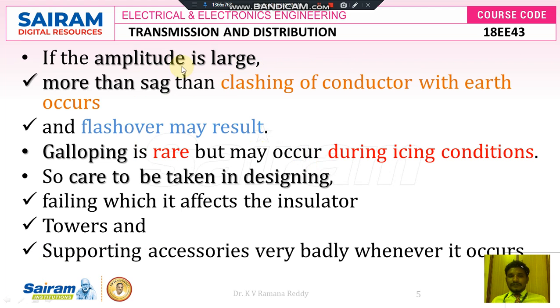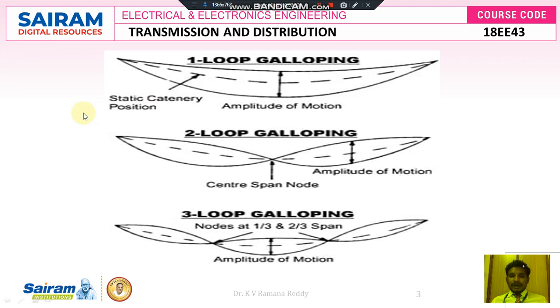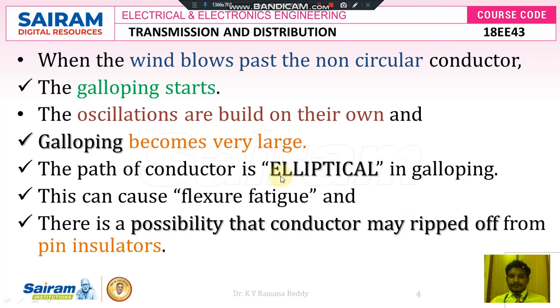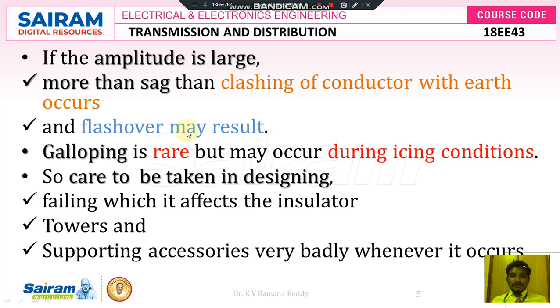Next, if the amplitude is large, more than the sag, then clashing of the conductor with earth occurs. By that time we can look at two loop galloping or three loop galloping structures. And flashover may also result sometimes because of short circuit problems. So galloping is generally rare but may occur during icing conditions, because in icing conditions it is easy for two conductors to meet and cause a short circuit.